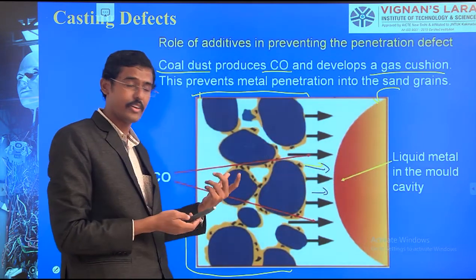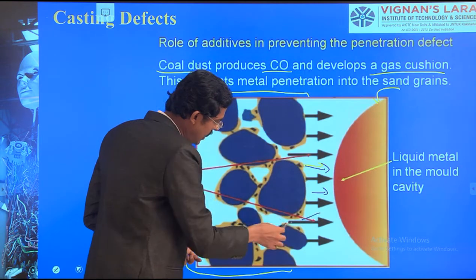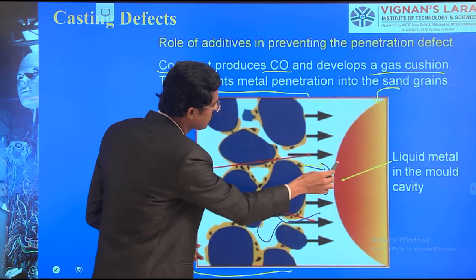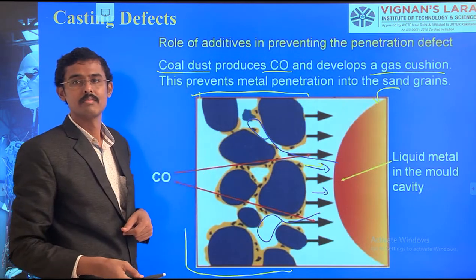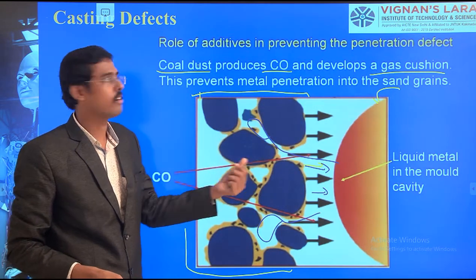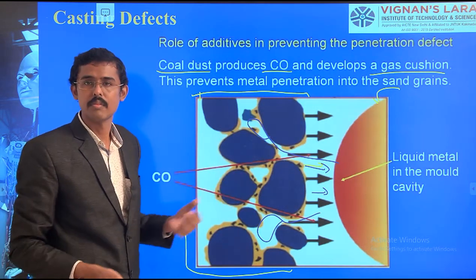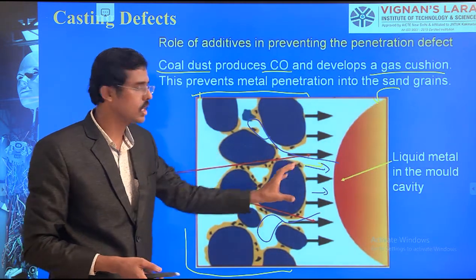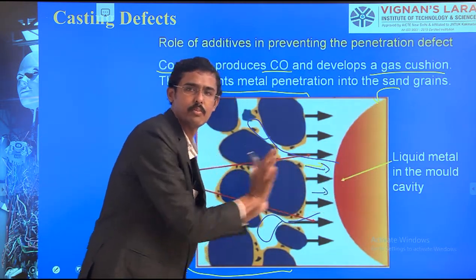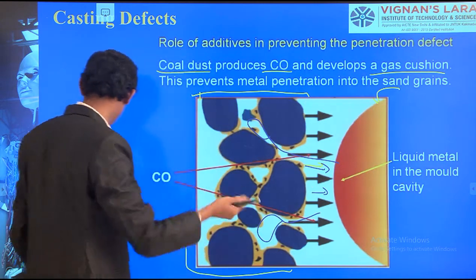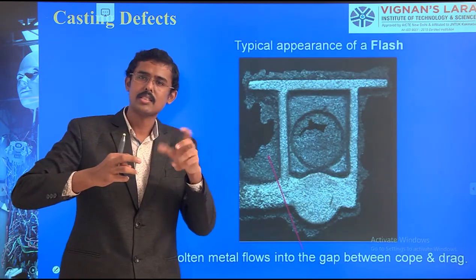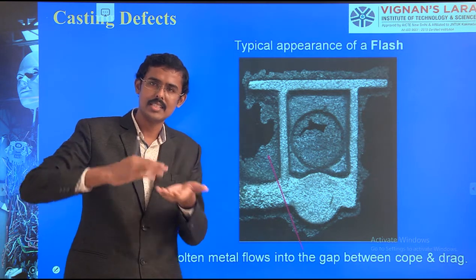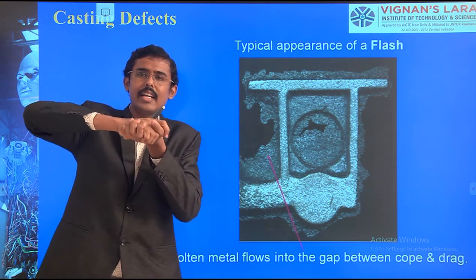What is the defect here? This molten metal comes here and fills this gap. This is the extra metal, which we have seen as a penetration. But here we are giving a cushion, so it goes to that side itself. We are pushing from here, okay? Therefore it won't happen. Next we see the flash. The sand particles are not prepared well. The condition is that the cope and drag are not tightly packed.